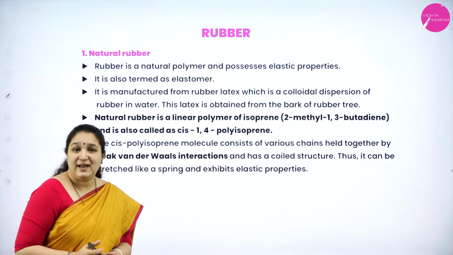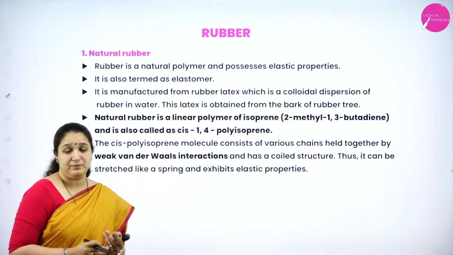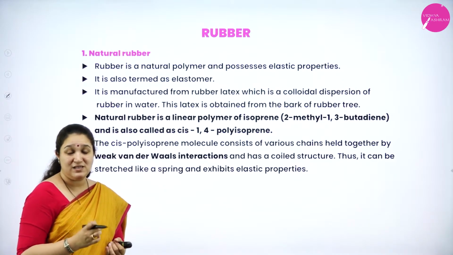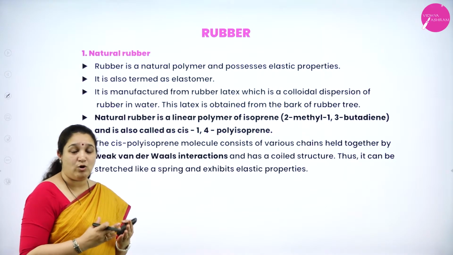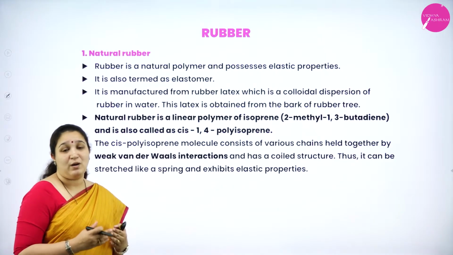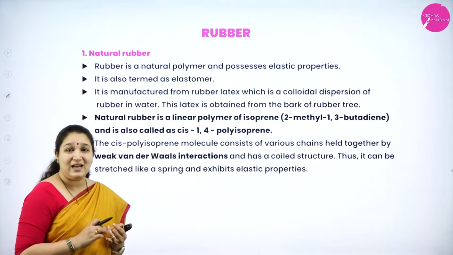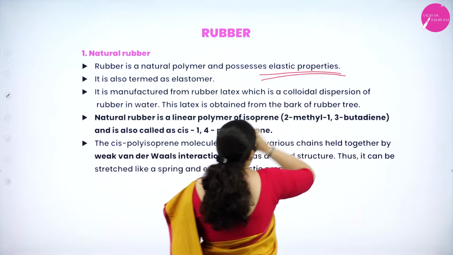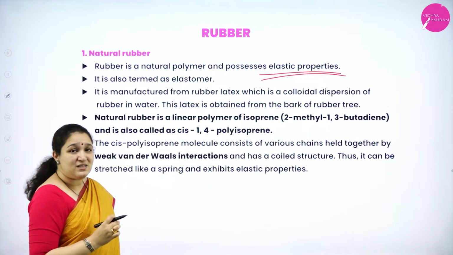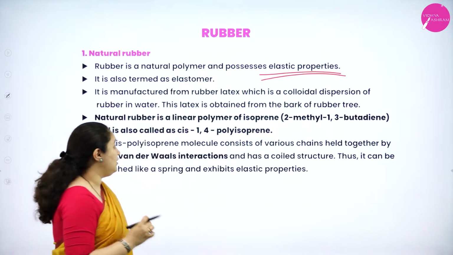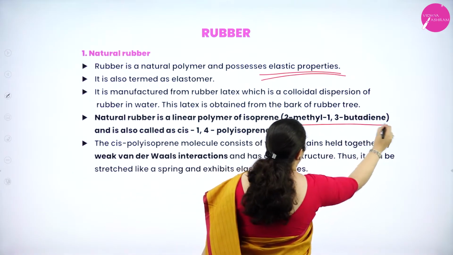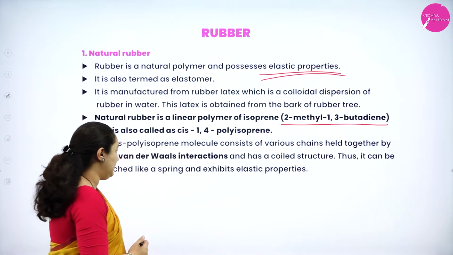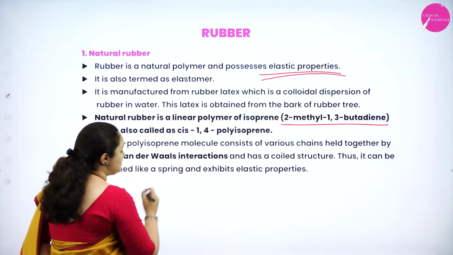Next we have natural rubber or rubber. Natural rubber is obtained from the rubber tree, that is the latex from the bark of the rubber tree from which rubber is manufactured. It is an elastomer and it possesses elastic property. It is a polymer of the molecule isoprene, that is 2-methyl 1,3 butadiene. That is the structure you can see, it is butadiene.